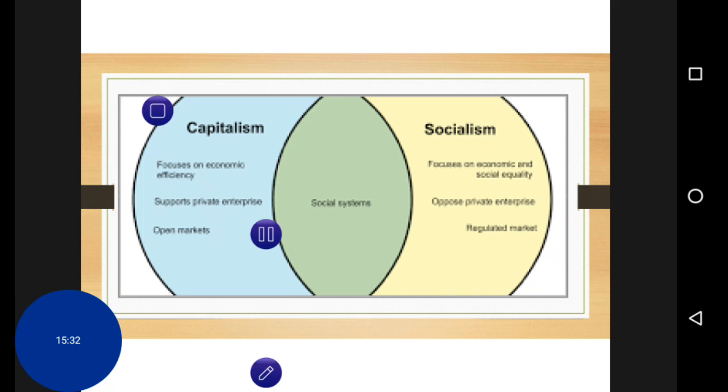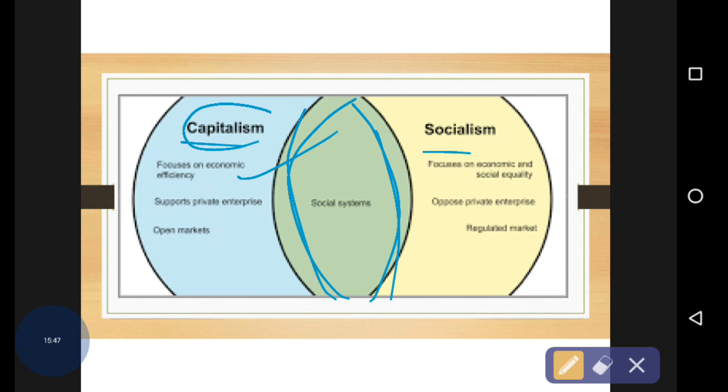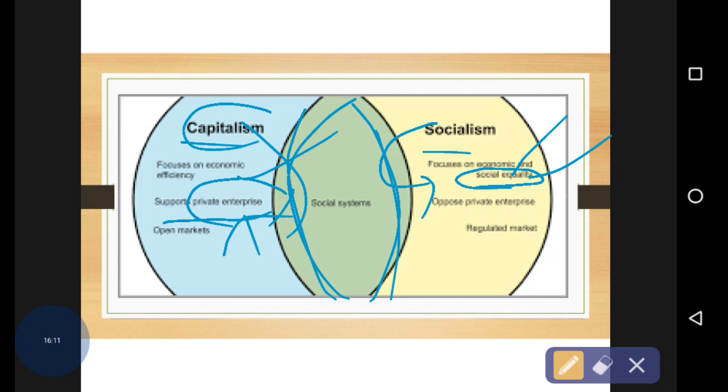Now we are going to simply say what the difference is between the social systems, the capitalist society and the socialist society. Here the capitalist society only focuses on economic efficiency. Here they are taking social equity. It is not visible to you, but I am reading, so take a note of it. Socialism is social equity based, and at the same time equality based. Here the support is under private owners. Here it is under the control of government.